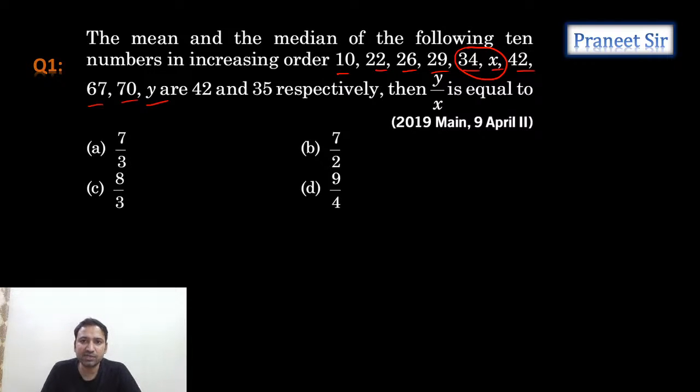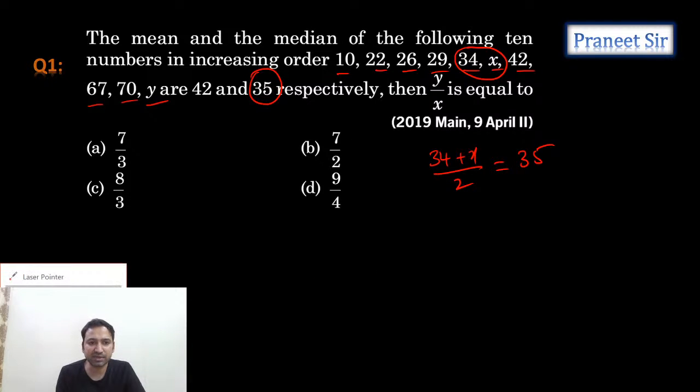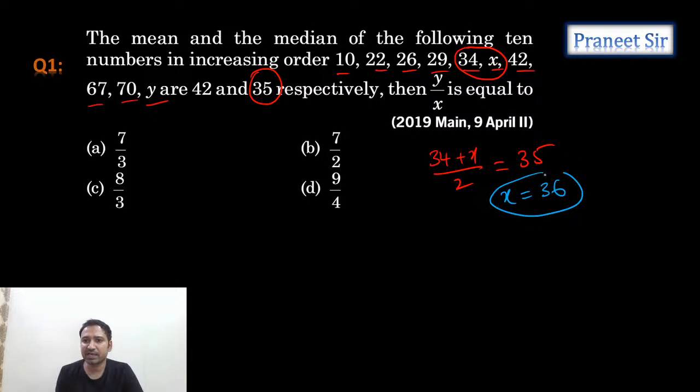When two middle terms are there, the average of those two middle terms is the median. The median he gave is 35. When we cross multiply and simplify, x equals 70 minus 34, which is 36. The x value I calculated is 36.